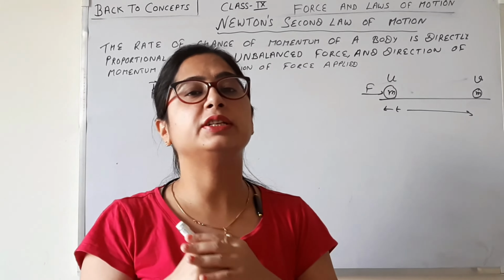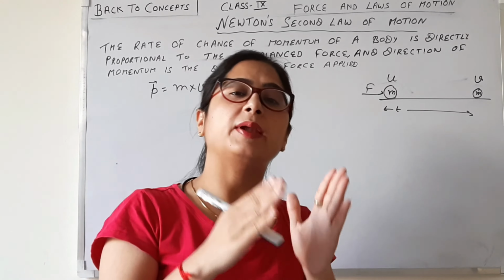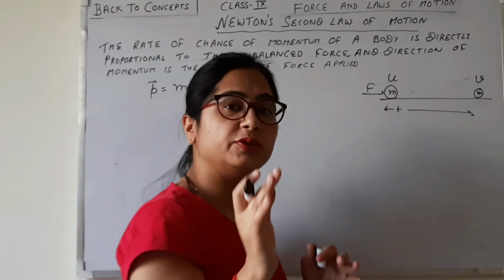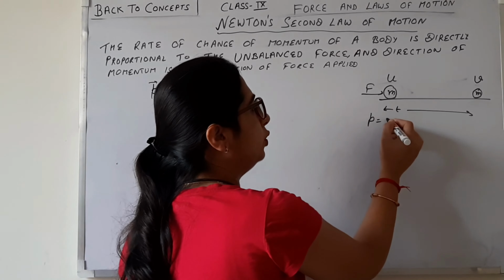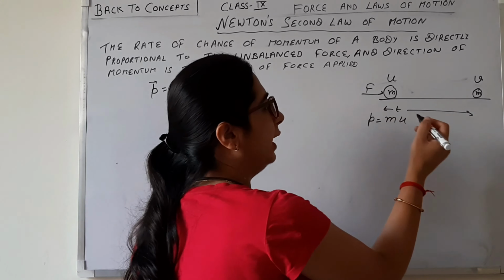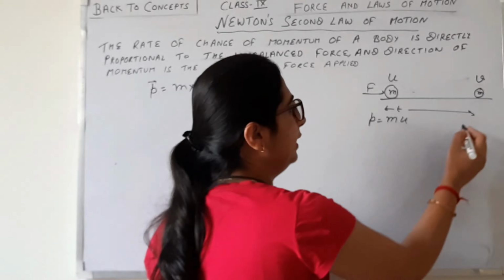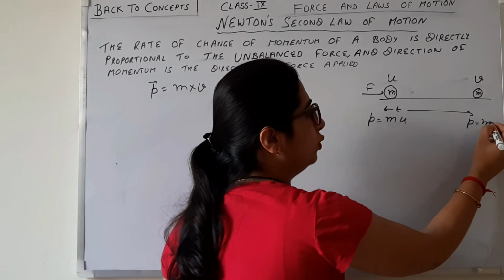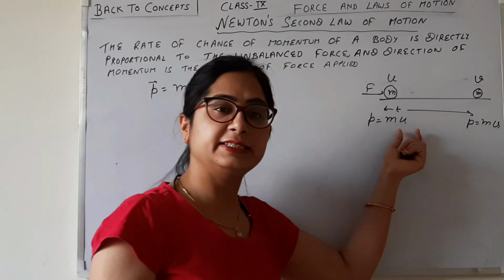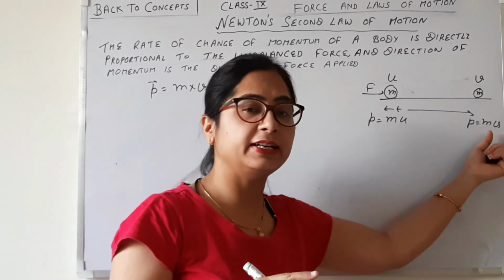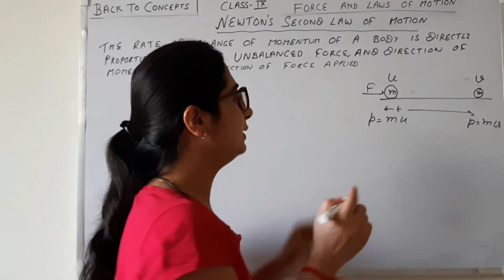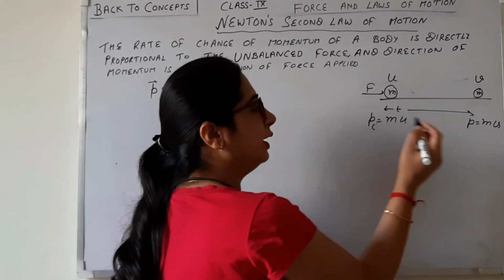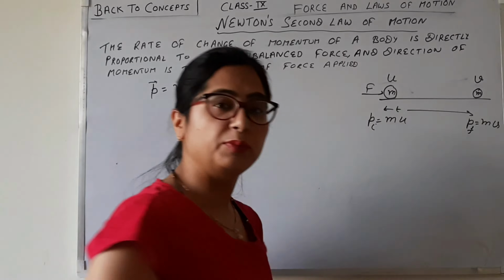Okay. So what happens if a force is applied on a body of mass m having some initial velocity u, and this force is applied for time t? So what's the momentum here? Momentum is equal to mu. And what's the momentum here? Momentum is equal to mv, because here the initial velocity is u and here the final velocity is v. So we can say that this is the initial momentum, and this is the final momentum.